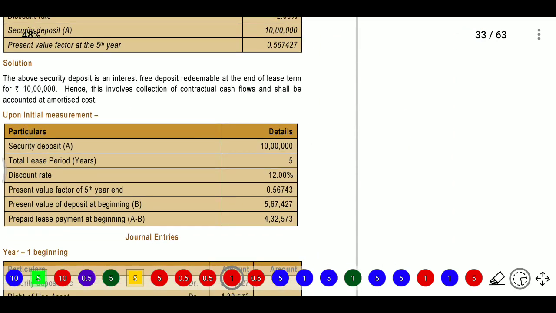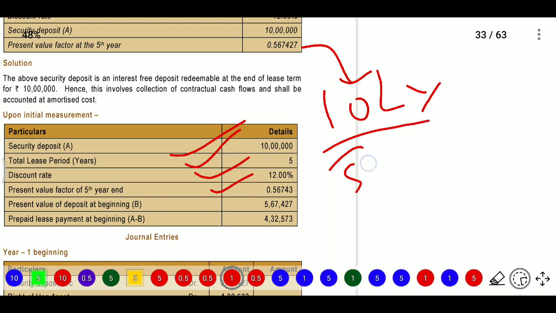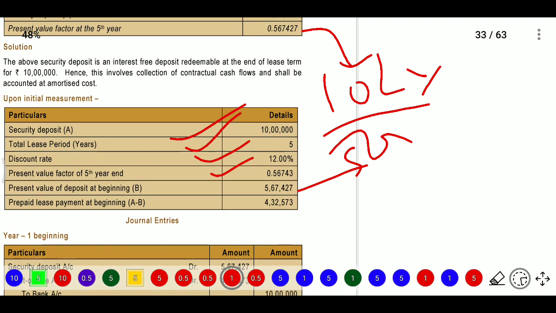So for that security deposit of 10 lakhs, total lease period 5 years and discount rate 12%, the present value factor will be 0.5674. Initially, 10 lakhs into this value becomes 5,67,427. That is the present value of the deposit at the beginning, and the difference amount in a lease we will consider as prepaid lease payment. The extra amount that is paid will be considered as prepaid lease payment at the beginning.